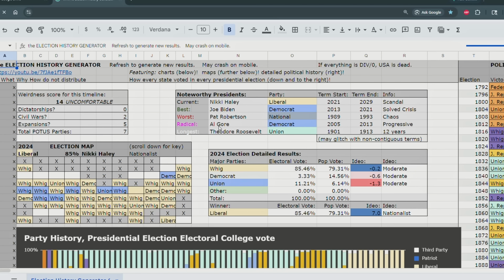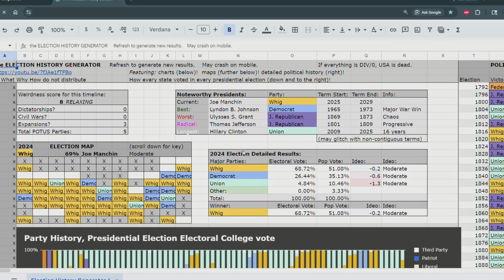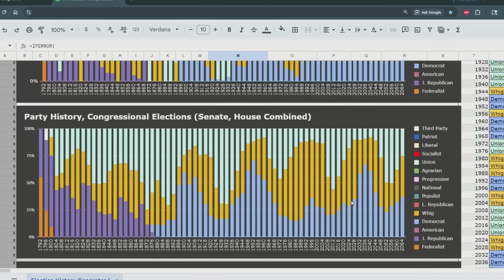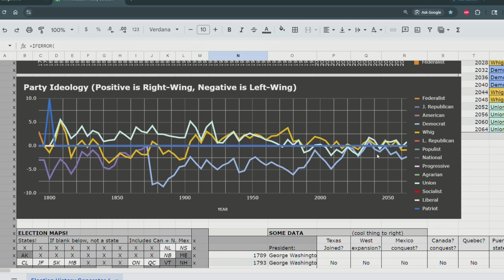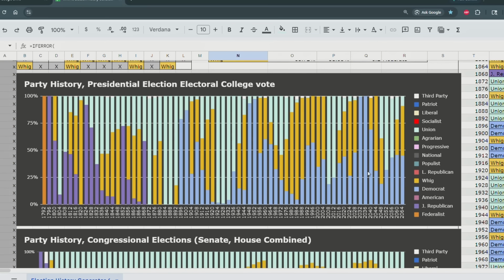So in this timeline, we have President Joe Manchin, who is the leader of the Whig Party, which is a moderate party, versus the Democrats, which is another moderate party leaning more liberal, and the Union Party, which is a little bit more liberal but still moderate. So again, this is an example of three parties coalescing around the middle for whatever strategic reason. I think it's because if one shifts too far, then they'll lose support, so it only makes sense for them to compete for the center, and they would probably compete on more non-political stuff like how efficacious their policies are, that sort of thing.